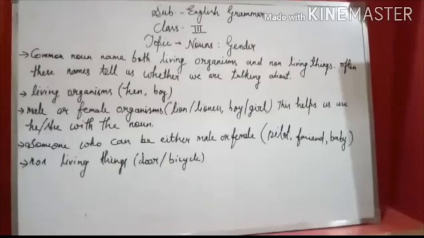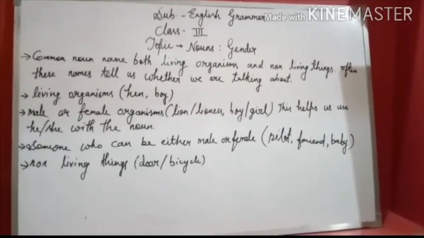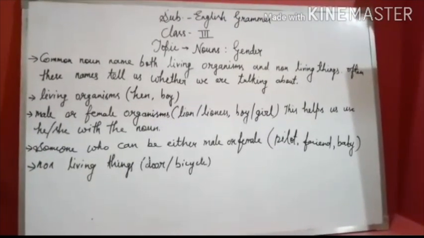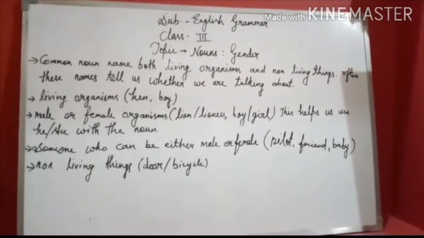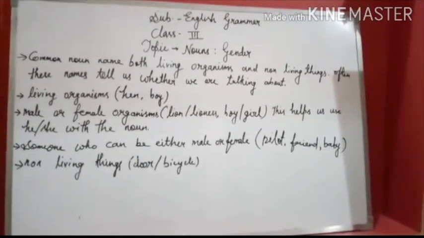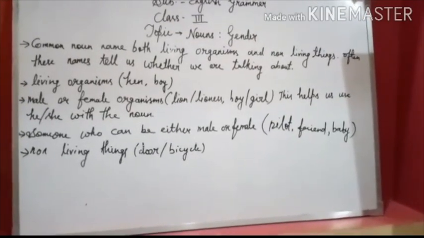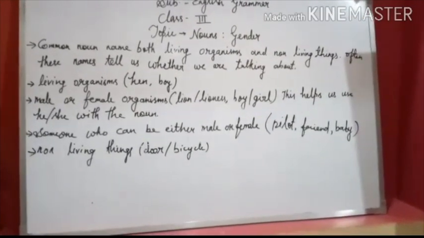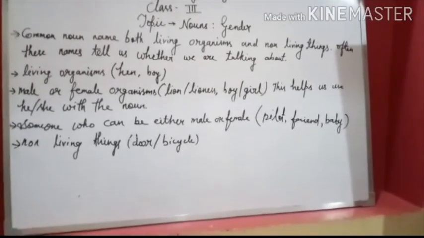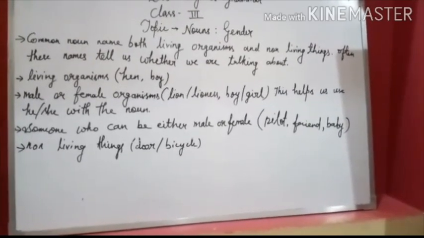Hello students, today we are going to learn about noun gender. Common nouns name both living organisms and non-living things. Often these names tell us whether we are talking about a living organism, like hen, boy, male or female organism like lion, lioness, boy, girl. This helps us use he and she with a noun. Someone who can be either male or female, like pilot, friend, baby; non-living things, like store, bicycle.